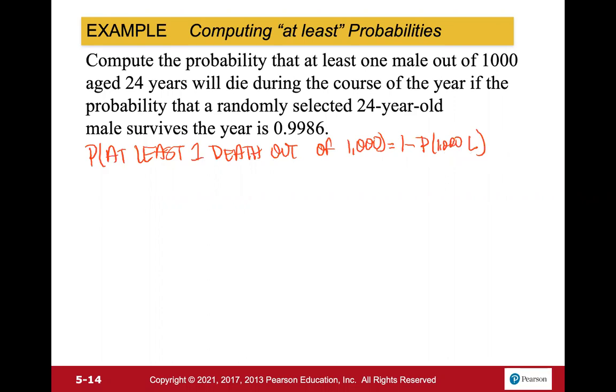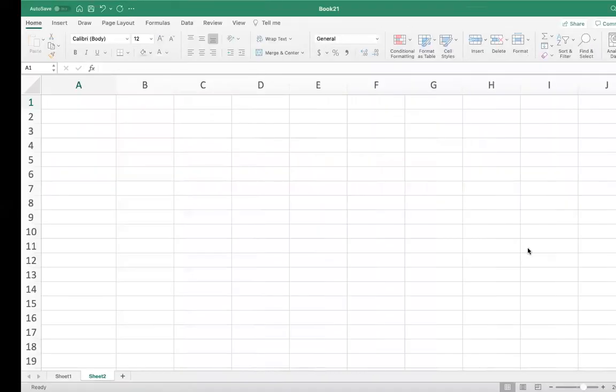And again, the probability of surviving, or in this case, I keep using living and dying. So probability of living is equal to 0.9986. So let's take this to Excel.